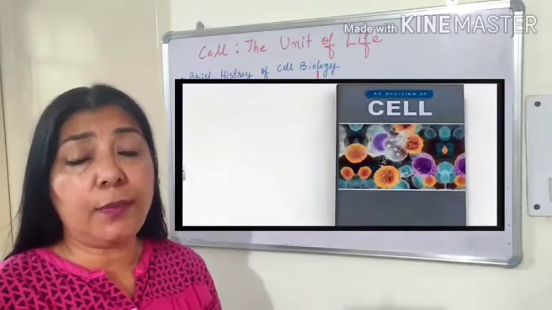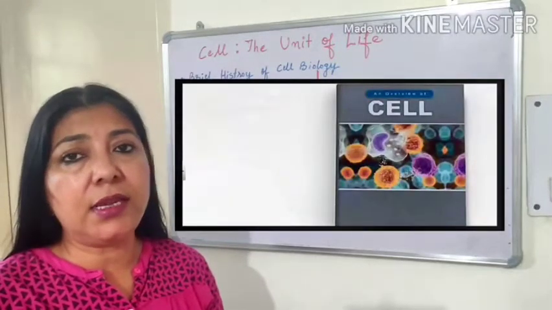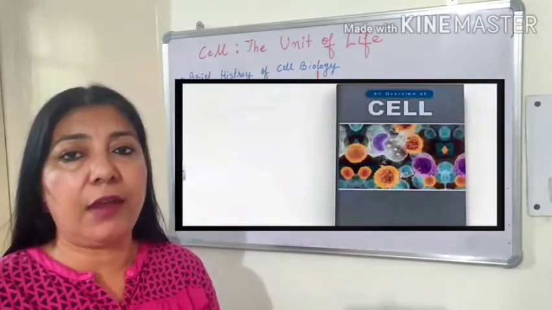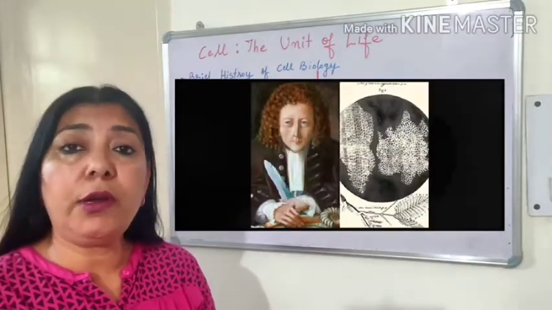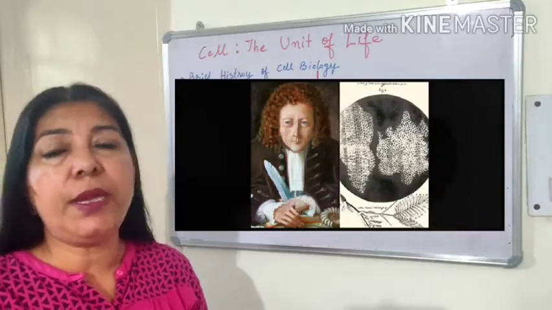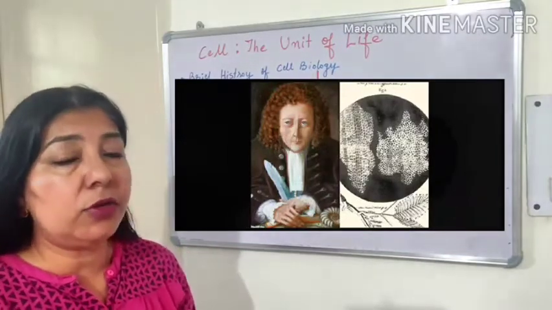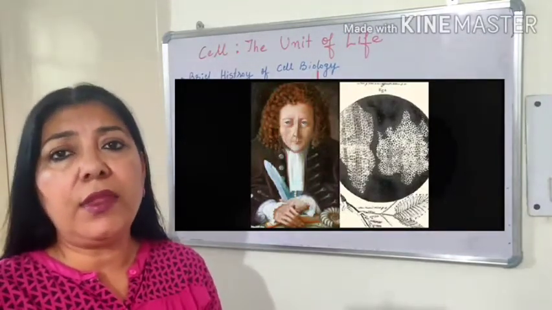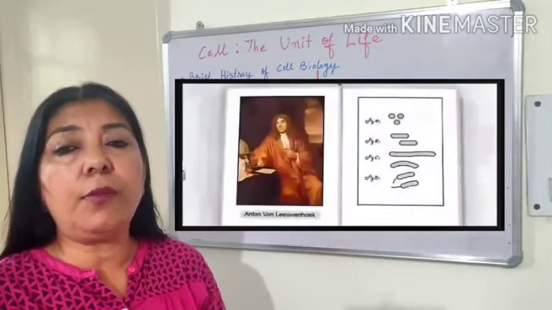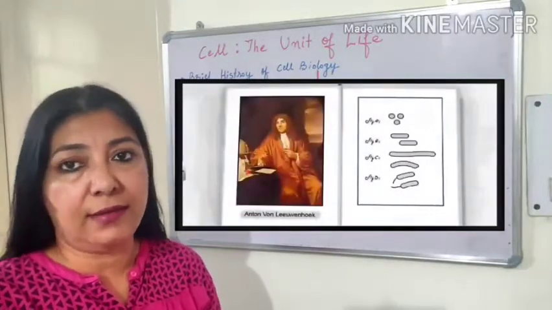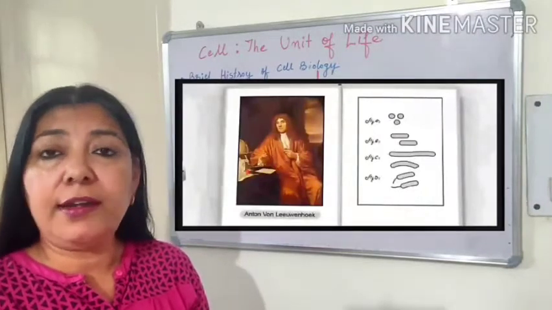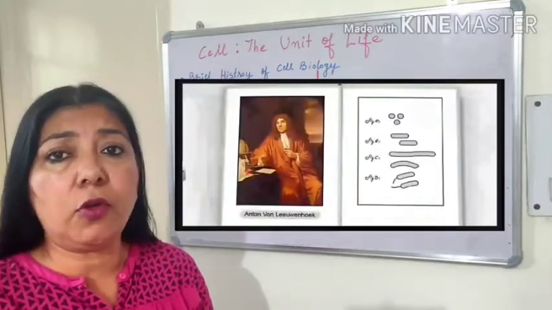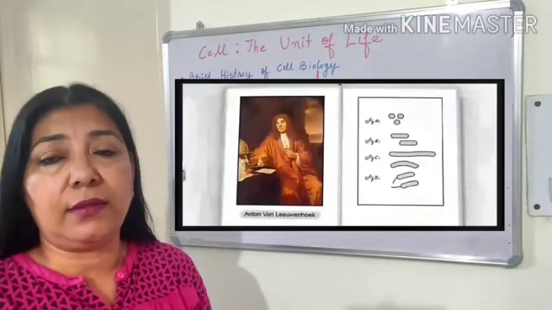Today we all know that all living organisms are made up of cells. But this concept of cell came into existence only in 1665 when an English microscopist, Robert Hooke, observed a piece of cork under the microscope and found out that they are made up of honeycomb-like structures called cells. Later on, Anton von Leeuwenhoek developed the first compound microscope and observed a living cell.